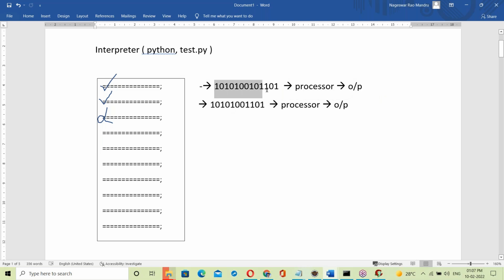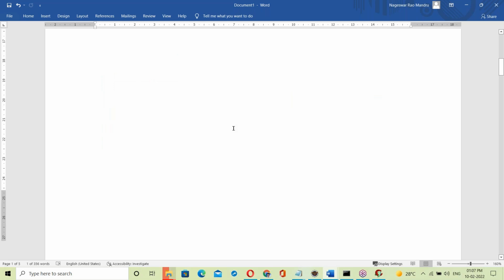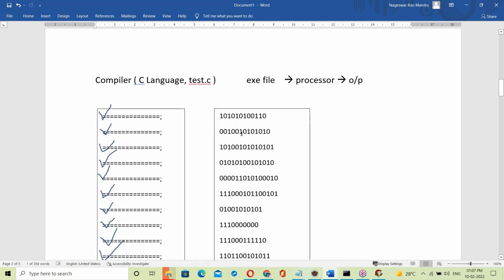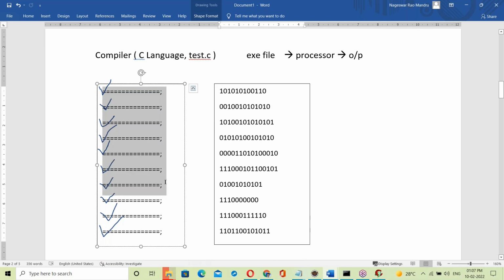Okay. See, this is converting. The first line is converted to binary code, then executed. The second line is converted to binary code, executed. But in C language, what does the compiler do? The complete code is converted into binary code and written to one exe file. That is exe. It is written to another file, so it generates another file, but in Java it won't generate an exe file.